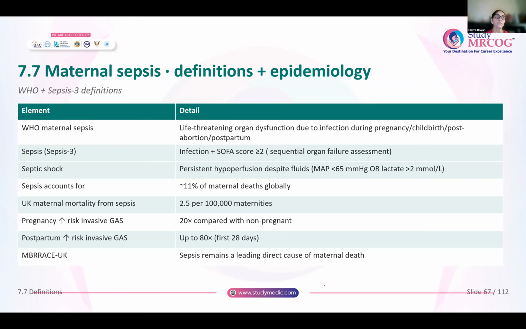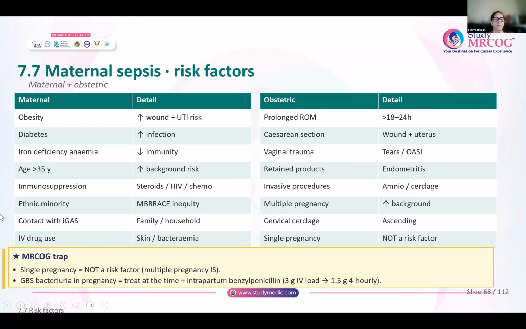The risk of invasive GAS infection is 20 times higher for a pregnant woman as compared with a non-pregnant woman. So GAS is something you have to be very careful of in pregnant ladies. And postpartum, the risk of invasive GAS is up to 80 times higher than in non-pregnant women, and the risk is very high, especially in the first 28 days. MBRRACE-UK states that sepsis remains a leading direct cause of maternal death. So that is why we are very scared of sepsis and it has to be treated immediately.